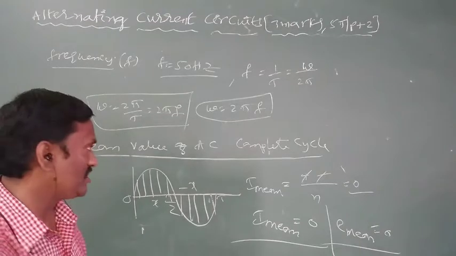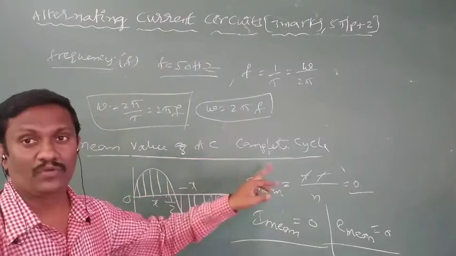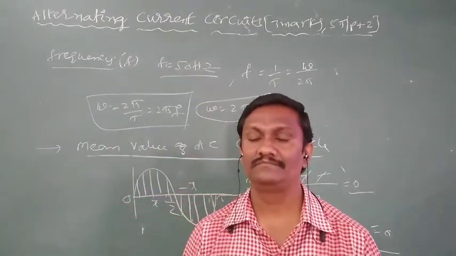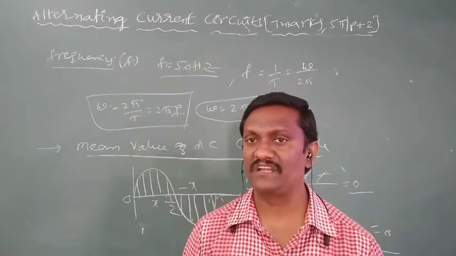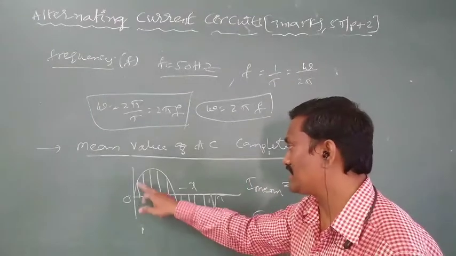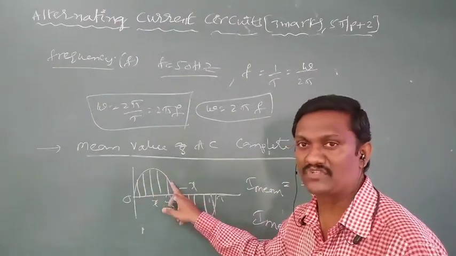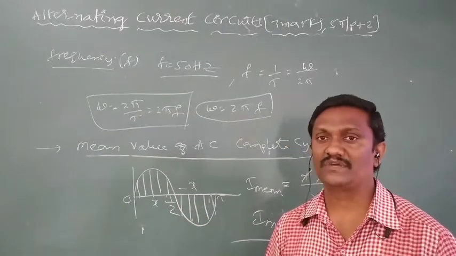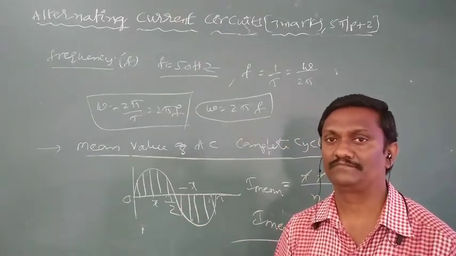So the average current over a full cycle is always 0, and therefore mean value of AC is always calculated over a half cycle. Because in the first half cycle all currents are positive, the average never becomes 0. In the next, negative half cycle, all currents are negative, and the sum of negative values never becomes 0.